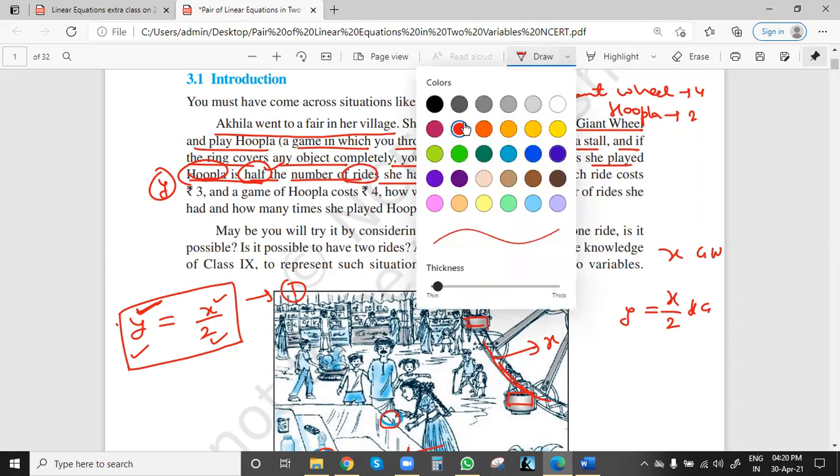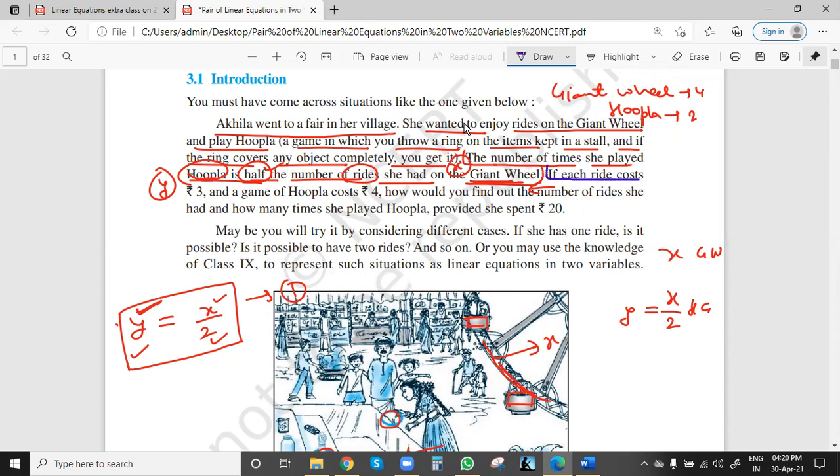Now the second equation we will get from here onwards. If each ride costs rupees 3, ride means ride on the giant wheel. So a giant wheel ride costs rupees 3 per ride, and a game of Hoopla costs rupees 4. How would you find out the number of rides she had on the giant wheel and how many times she played the Hoopla game, provided she spent rupees 20? So in total she had rupees 20. In that 20 rupees, she had some rides on the giant wheel and she played some games of Hoopla. So how can we find the number of rides and the number of times she played this game?